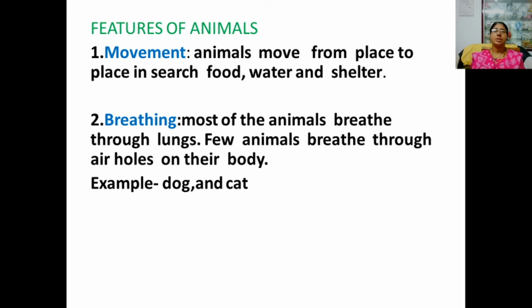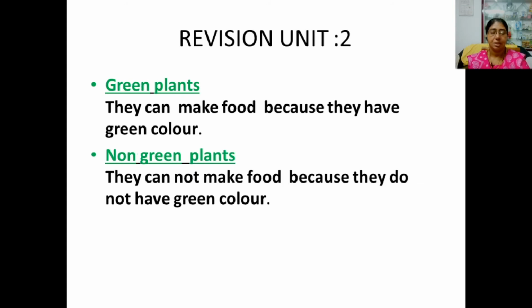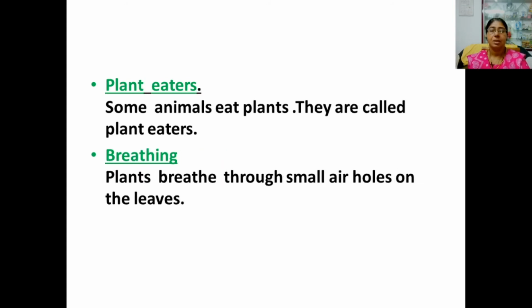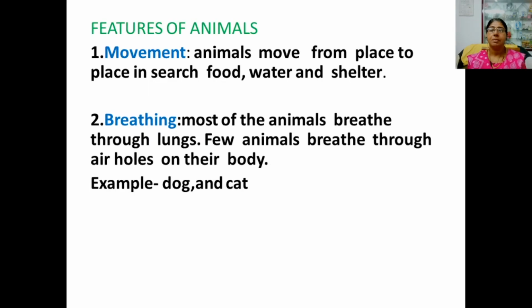Next, features of animals. First, we have learned about features of plants. They breathe through the air holes on the leaves. They reproduce through seeds. They do not have sense organs. Here we will study about the important features of animals.